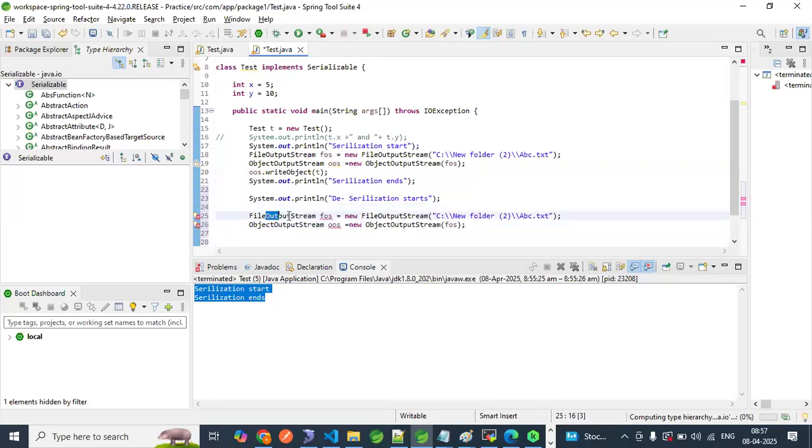Here, FileInputStream. The variable name I am giving is FIS, Control Shift O, fine. Here also InputStream, Control Shift O, OIS.